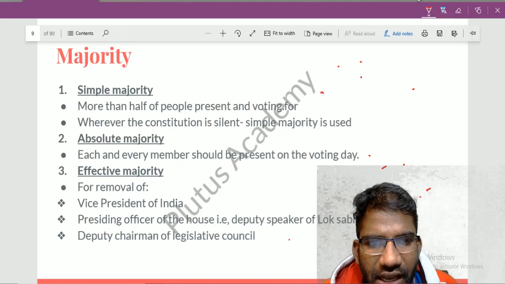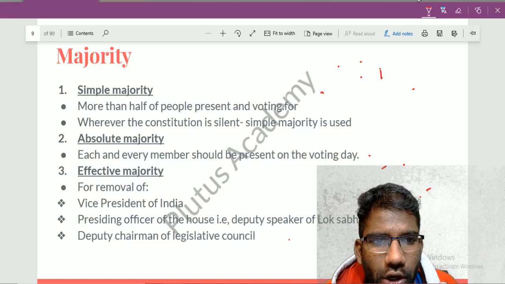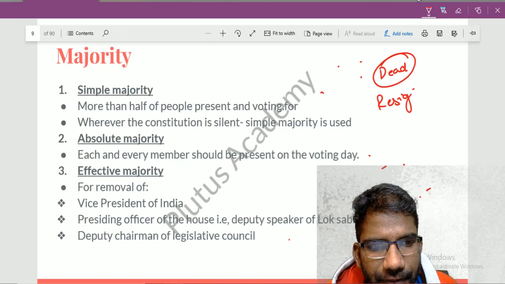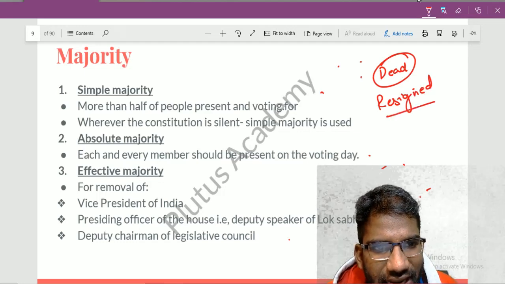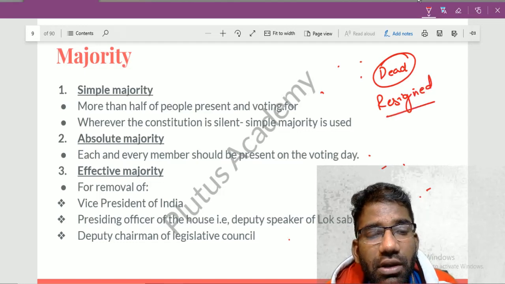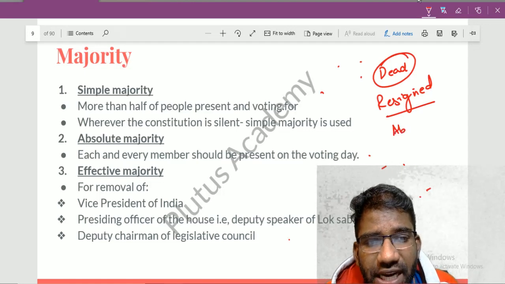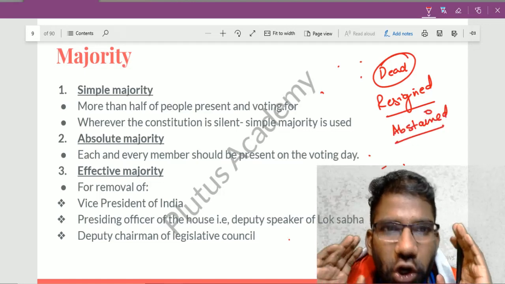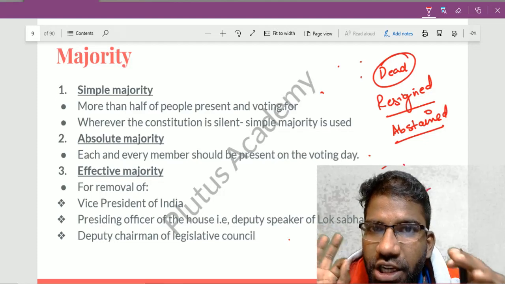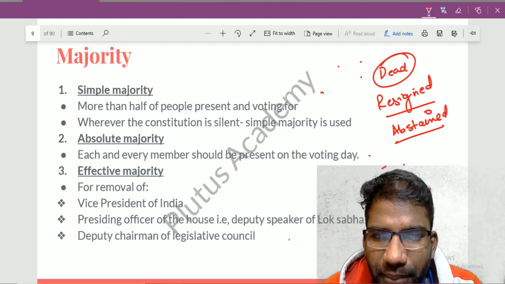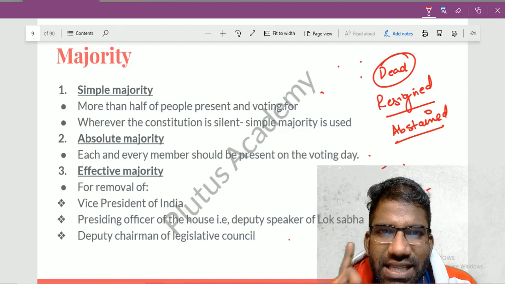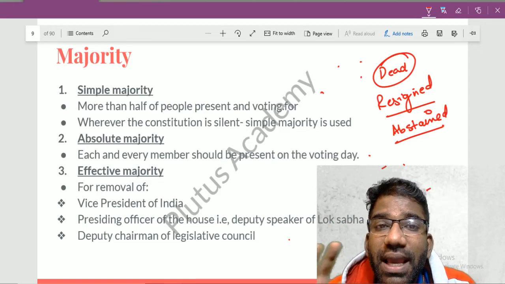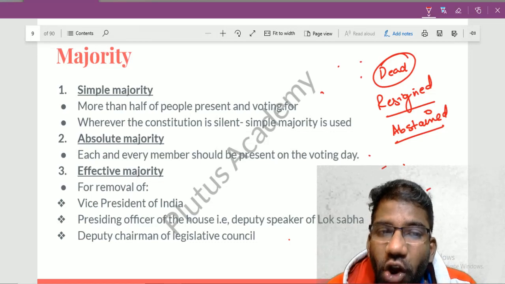Earlier in simple majority we talked about how certain people would be dead, certain people would have resigned, and certain people would have been abstained. But in case of absolute majority, if the Lok Sabha or Rajya Sabha need to conduct voting by absolute majority, it is for sure that no member should be absent, dead, or abstain.